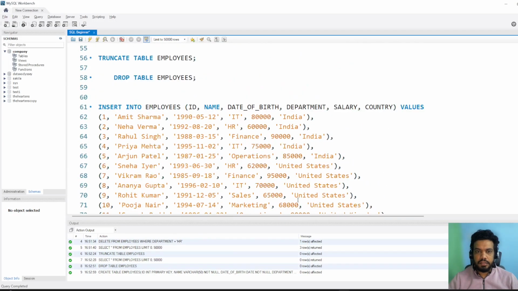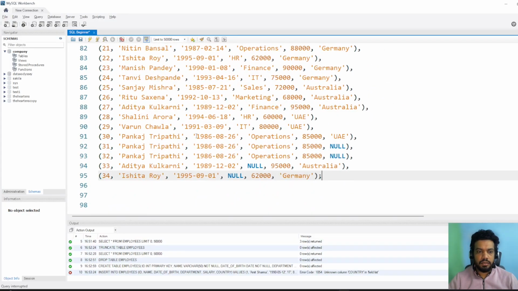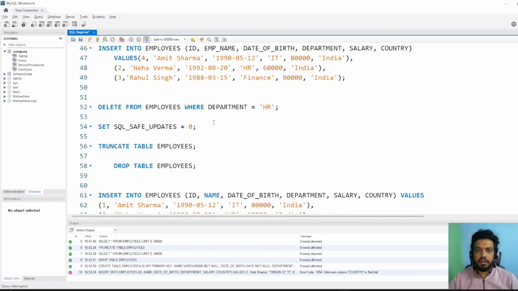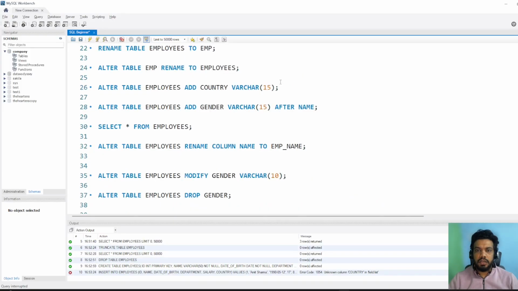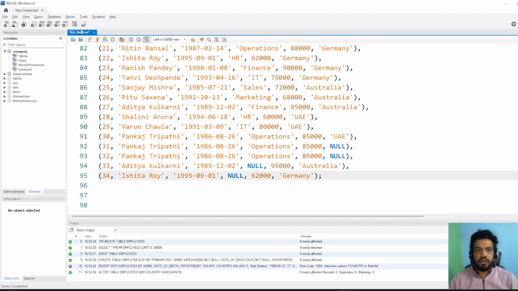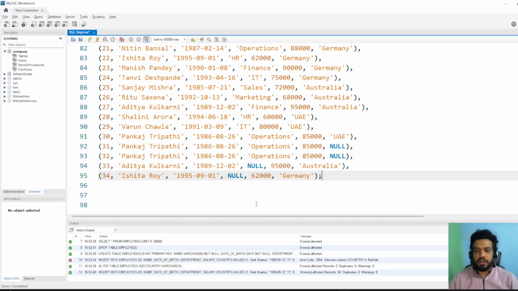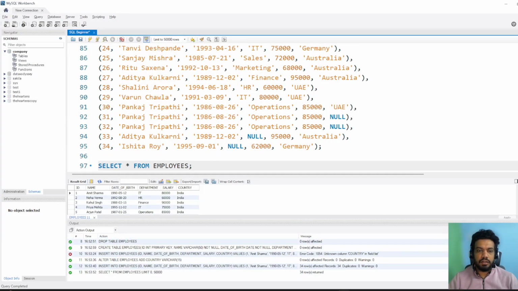So I have this data. Okay, it should work, I guess. So let's run this query. Country, okay, the country column is not there. So you can see the error. So we need to add the country column. We already added it earlier here. So this is the command we can run. The country column has been added. So now I can run the command. Okay, now data has been entered. So how do we view the data? Select star from employees and let's run it. So now you can see we got the data.